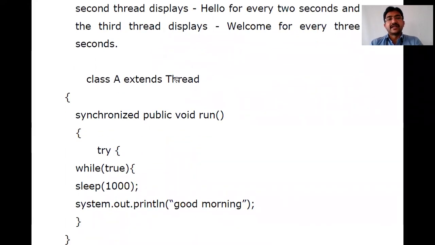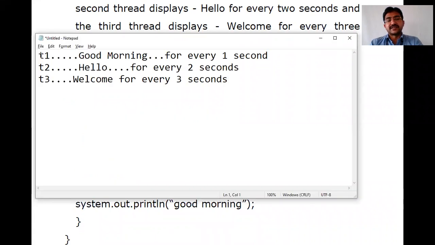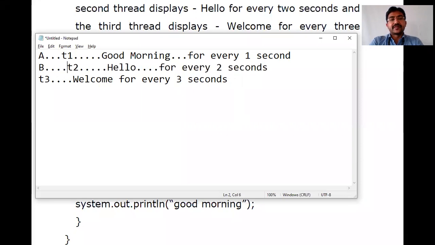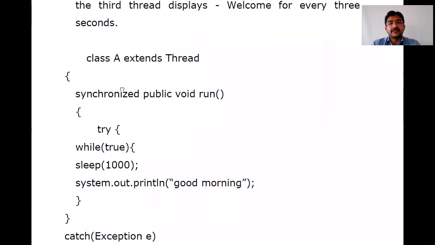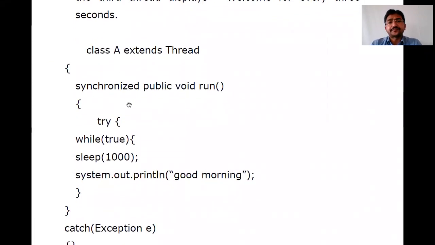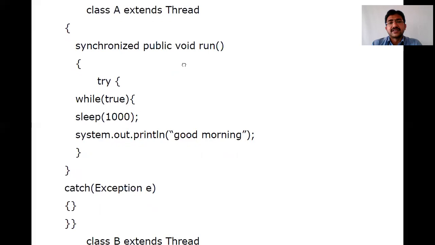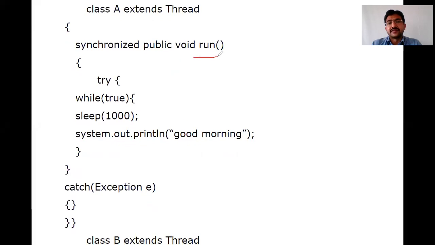Here we want 3 threads, meaning 3 classes: this is done in class A, this is done in class B, this is done in class C. Now I'm creating the class A thread. I'm using a synchronized method here, that is run. I'm calling the try, and up to true, for every second it displays good morning. If any exception occurs here, it will be thrown.